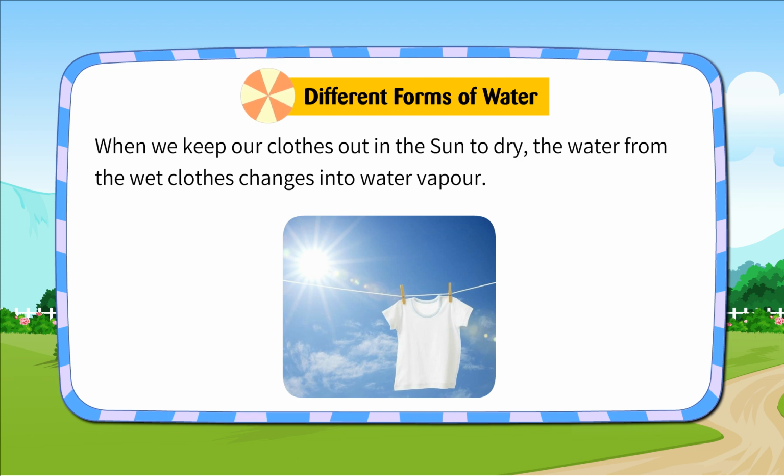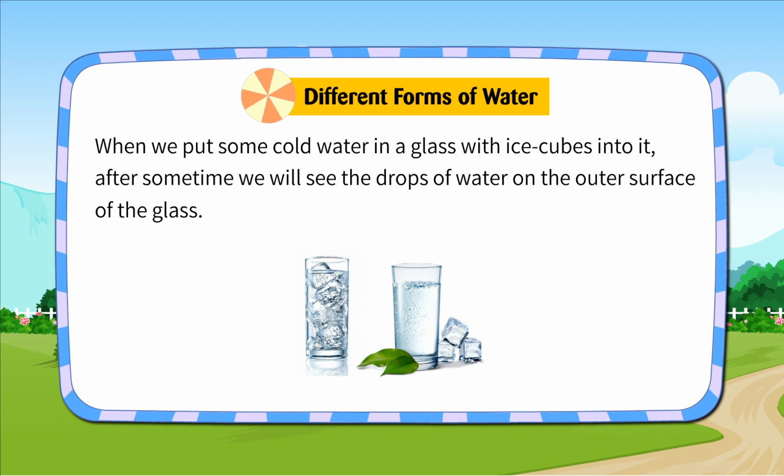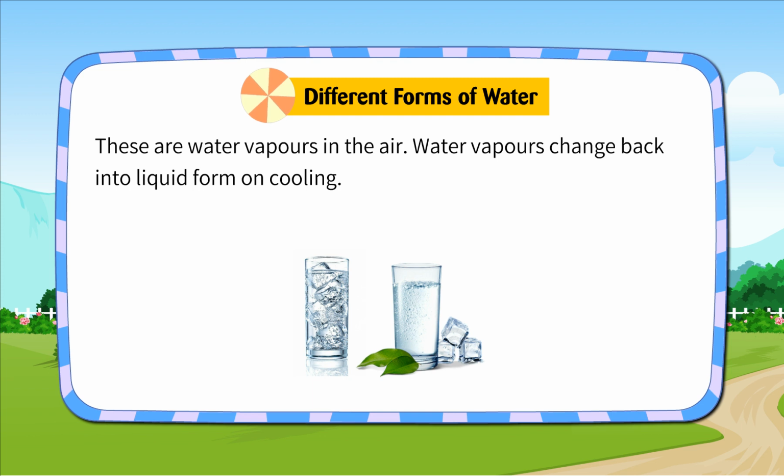When we keep our clothes out in the sun to dry, the water from the wet clothes changes into water vapor. This vapor evaporates in the air and our clothes get dried up. When we put some cold water in a glass with ice cubes into it, after some time we will see drops of water on the outer surface of the glass. These are water vapors in the air. Water vapors change back into liquid form on cooling.